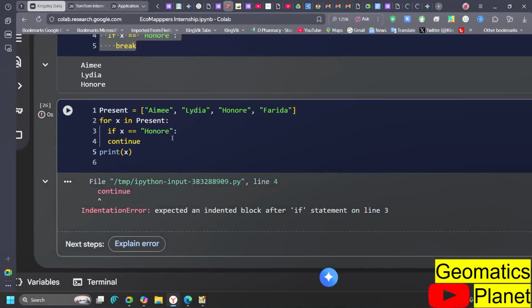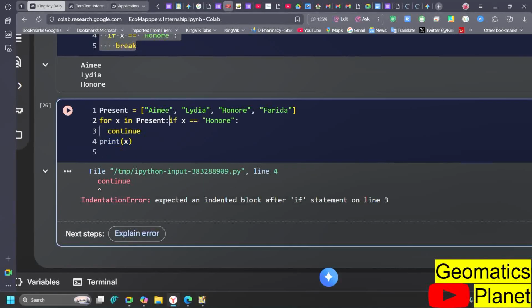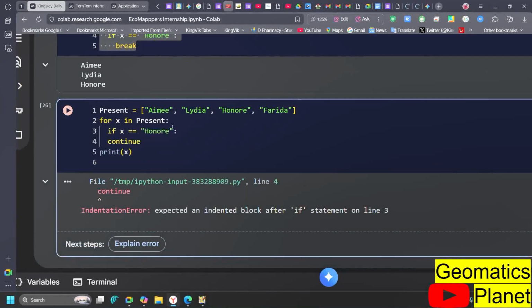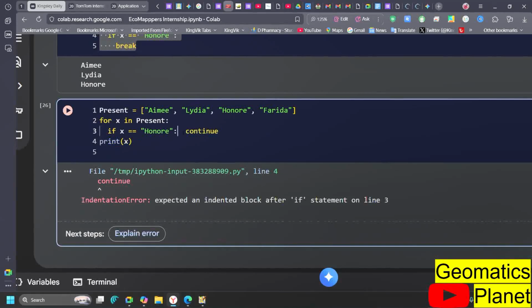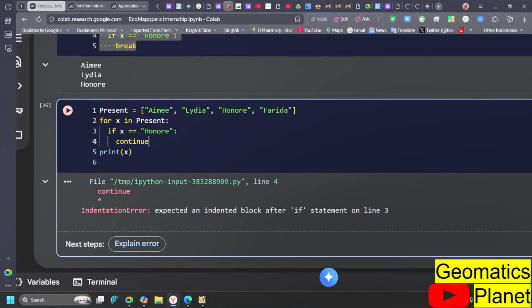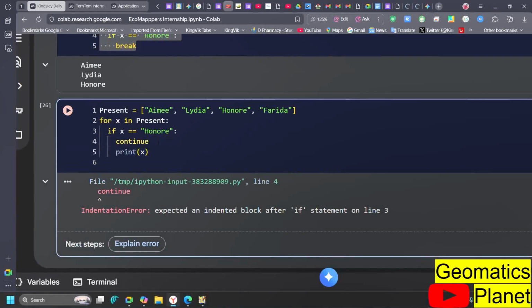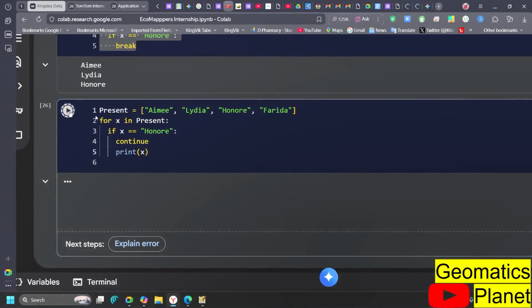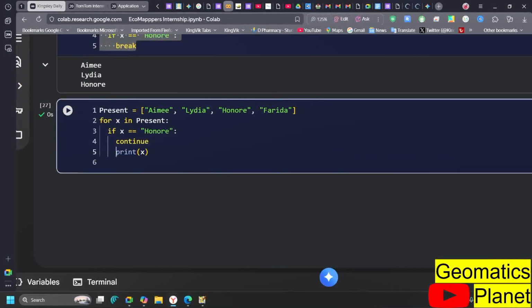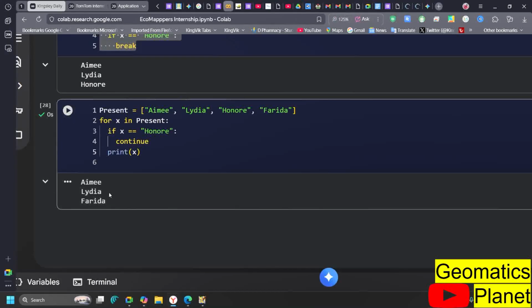Let's check. This is fruit for this, which is correct. So the problem here is the indentation. Let's continue here. For this, there is an array inside here. So continue, and then print this. Yeah, so this is here.